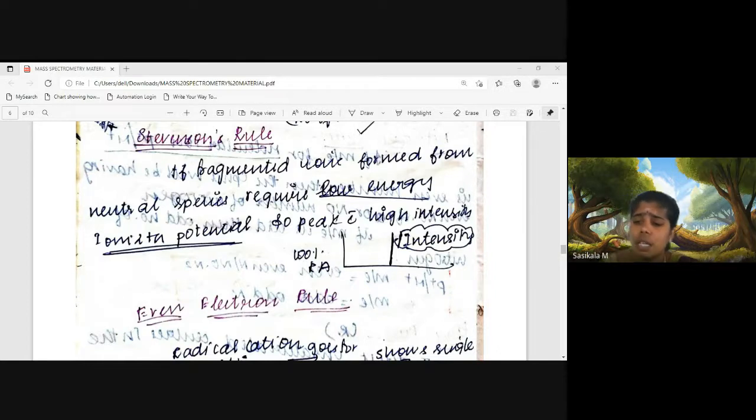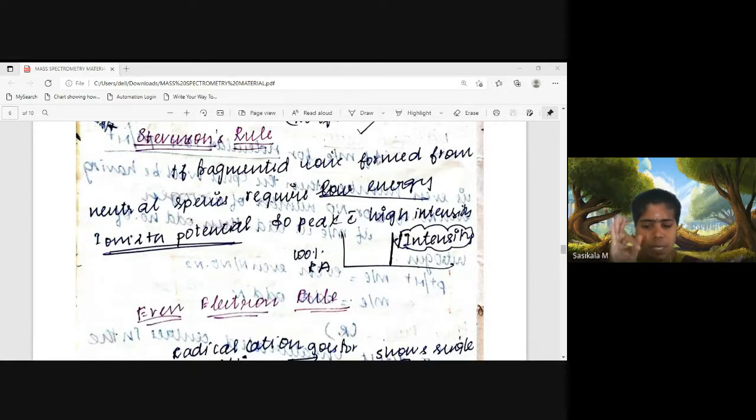Even when you are concentrating on any activities, the particular group with more abundance will have more activity, and the therapeutic activity will be high for the particular isotope. That's why we need to study all this. Whichever is the high intensity isotope present in the molecule, that peak is called the base peak. With 100% relative abundance, the intensity will be high, and all other peaks will have less intensity compared with this. This is said by Stevenson's rule.